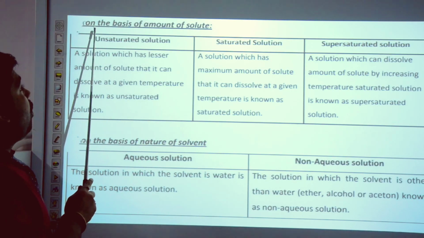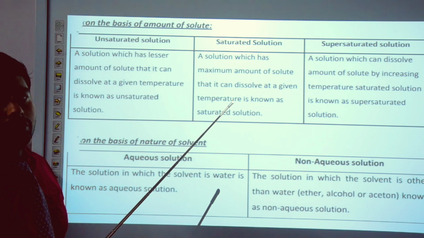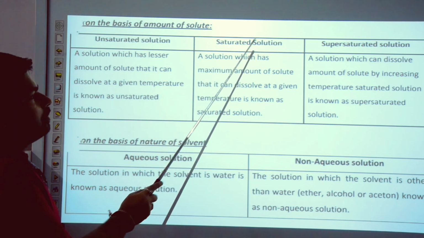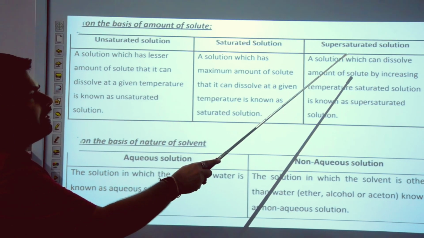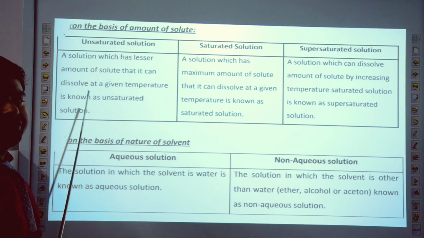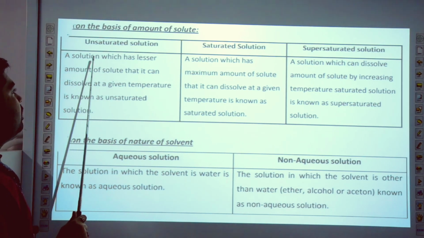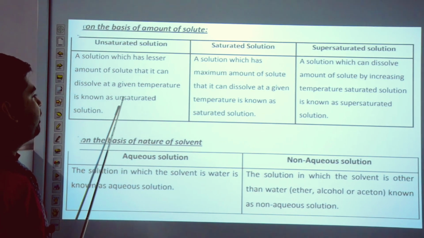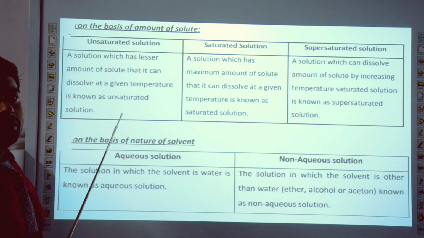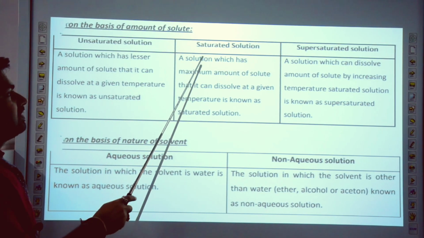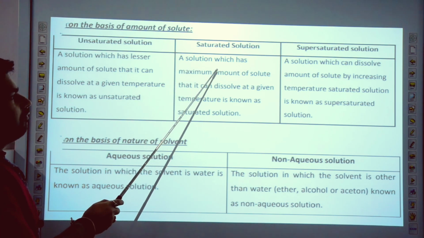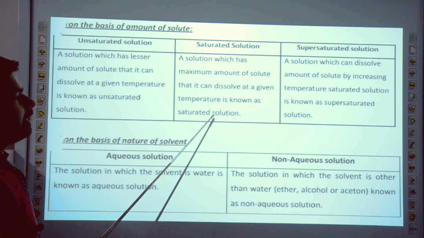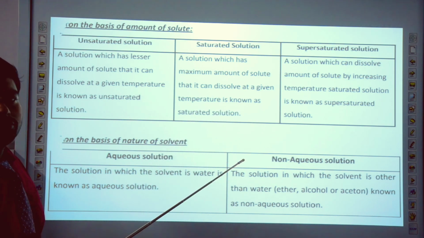Now on the basis of amount of solute, solution can be classified as unsaturated solution, saturated solution and supersaturated solution. So what is the definition of unsaturated solution? A solution which has a lesser amount of solute than it can dissolve at a given temperature is known as unsaturated solution. Saturated solution: a solution which has the maximum amount of solute that it can dissolve at a given temperature is known as saturated solution.